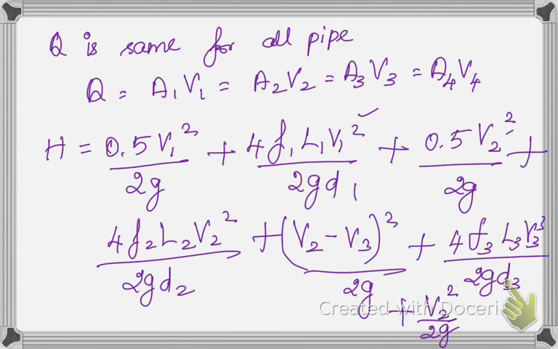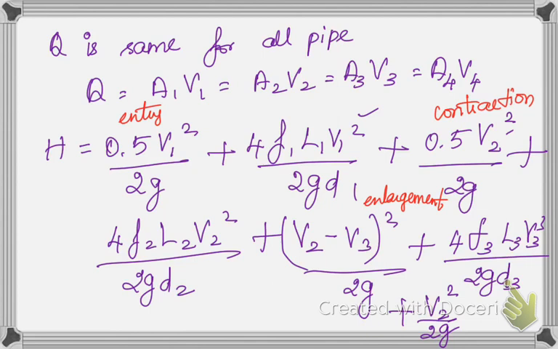This is nothing but a sudden contraction in pipe 2. From pipe 1 to pipe 2 there is a sudden contraction, and due to that sudden contraction we take it as a minor loss. So this is due to entry in the pipe and this is due to contraction in the pipe, and next is my major loss, that is due to friction, and this is going to be the enlargement, because from pipe 2 to pipe 3 the pipe is getting enlarged, so I have accounted for that here.